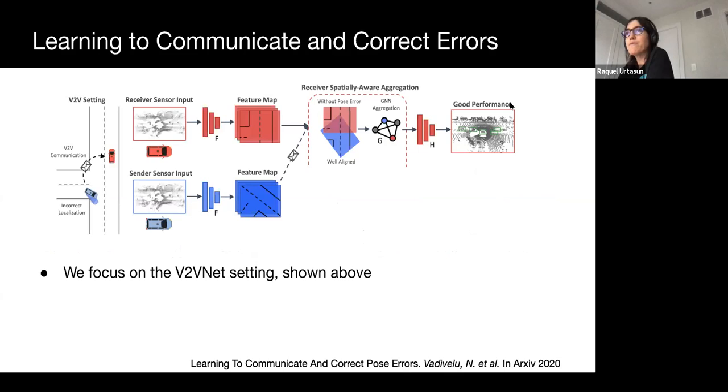Okay, so we've talked a lot about attacks, but in self-driving, we're interested in gaining robustness against possible attacks. So let's talk about robustness. In the work I'm going to show you now, we're going to continue to study the V2V net setting where messages are encoded, transmitted, aggregated, and then used for downstream PnP tasks.